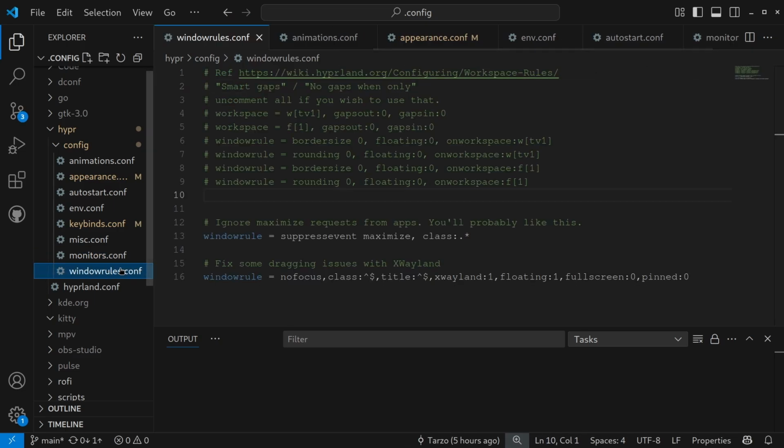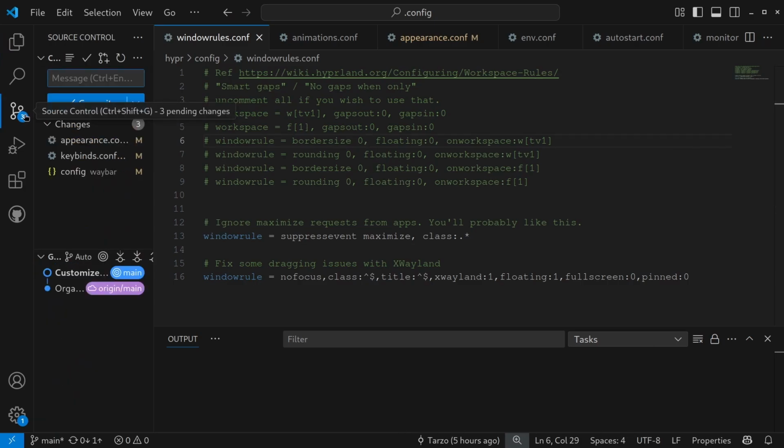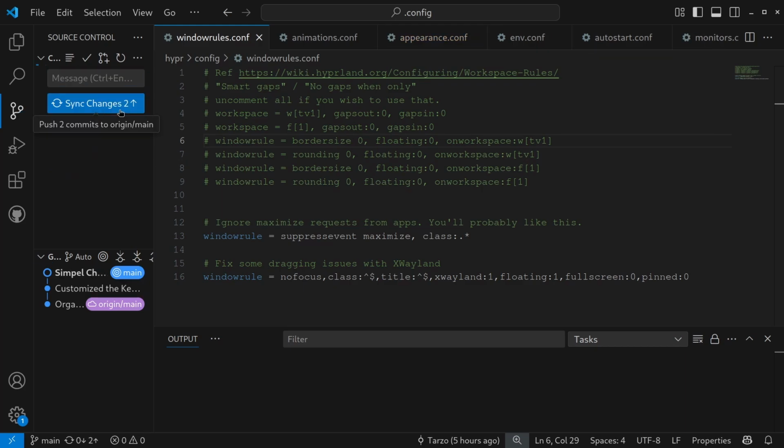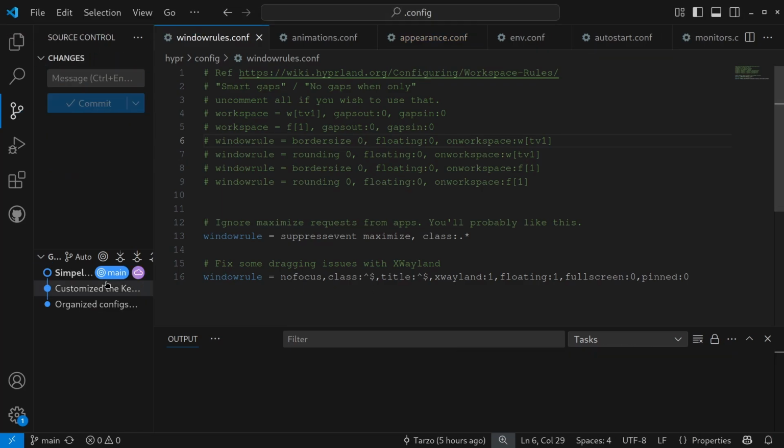Then we have window rules. Again, not much to see here. That's basically the organization that I did. And again, I just committed this. So yeah, that's basically what I do. I'll just say simple changes. Yeah, commit. And you can do sync changes. No, I don't want to do it automatically, but there you go. So I think that's about it for what I did.